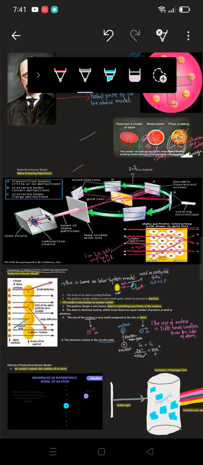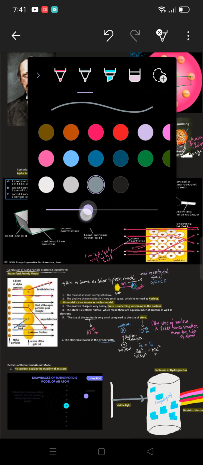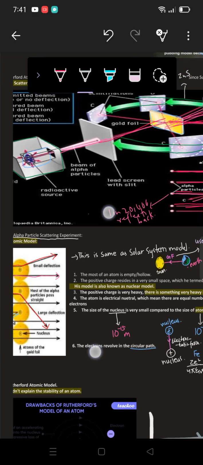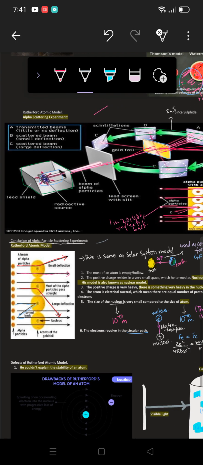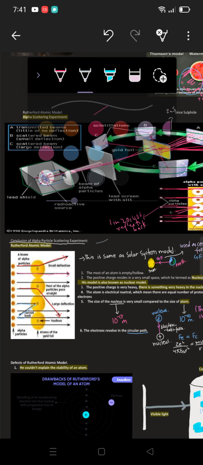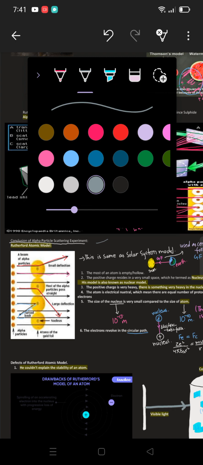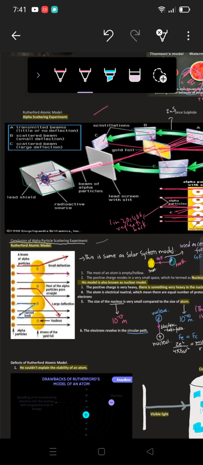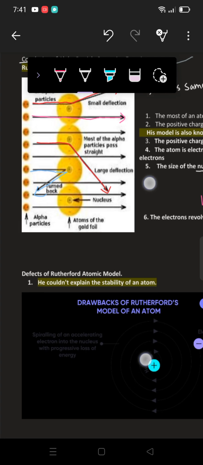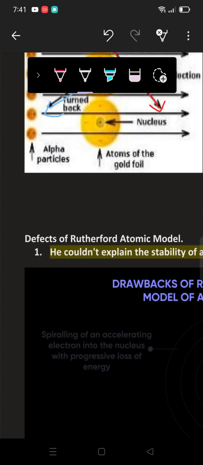Okay, so as in the last video we discussed the conclusion of the Rutherford atomic model, right? He did the alpha particle scattering experiment and we have read about the conclusion of the Rutherford atomic model as well. Now we are going to discuss the defects of the Rutherford atomic model. Why did it fail, right? So as you can see, today we are going with our topic of defects of Rutherford atomic model.